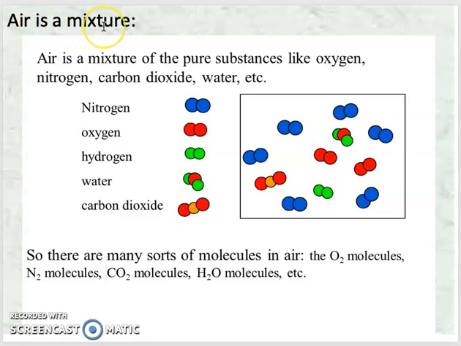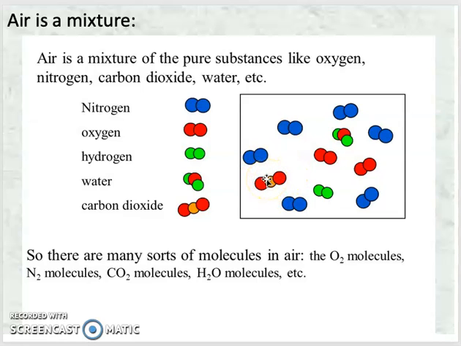Air is a mixture. Now you can see air, you cannot see all the gases around. We feel there is oxygen everywhere, but no, it's absolutely wrong. Air is a mixture. It is a mixture of pure substances like oxygen, nitrogen, carbon dioxide, water, etc. You can see this is the air. It is a mixture of nitrogen, oxygen, hydrogen, water and carbon dioxide.